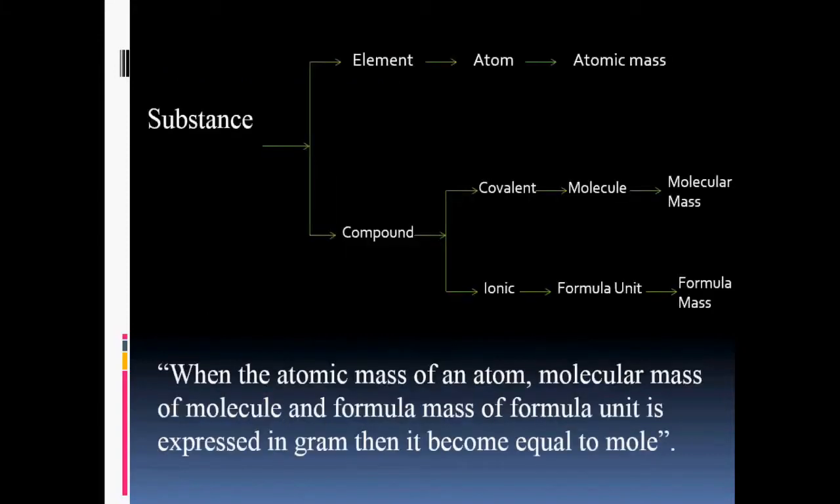As mole is the unit of amount of substance, substance may be elements or compounds. The smallest unit of an element is the atom, and the mass of an atom is expressed as atomic mass, while a compound may be a covalent compound or an ionic compound. The smallest unit of a covalent compound is the molecule, whose mass is expressed in terms of molecular mass, while that of the smallest unit of an ionic compound is the formula unit, and its mass is represented in terms of formula mass.